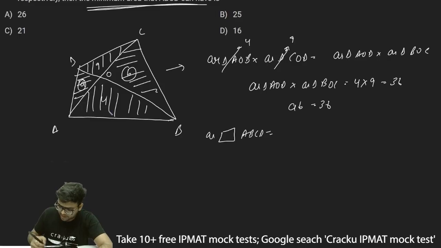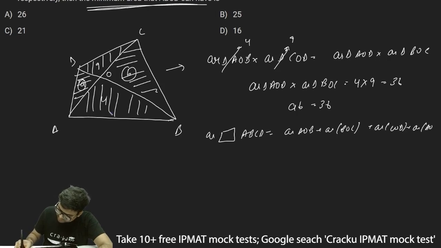So the area of quadrilateral ABCD will be equal to area of AOB plus area of BOC plus area of COD plus area of AOD.